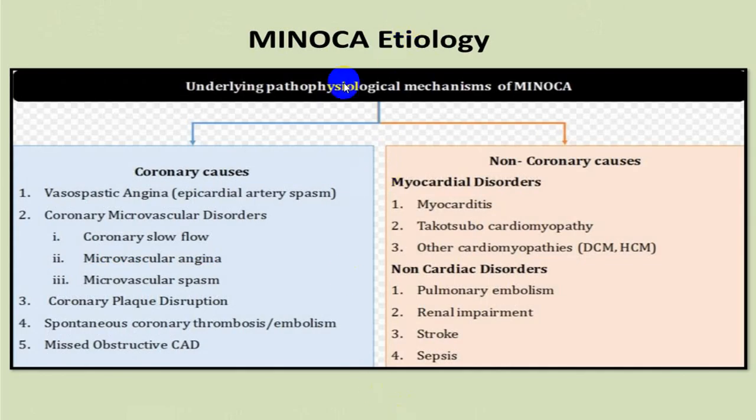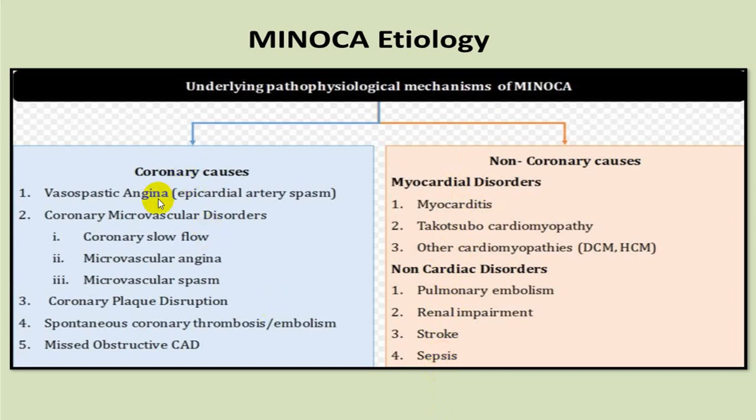This is in non-obstructive coronary artery disease, like non-coronary causes: myocarditis, Takotsubo cardiomyopathy, and non-cardiac disorders like pulmonary embolism, renal impairment, stroke, and sepsis. In this condition also, there is an increased level of what we call troponin.